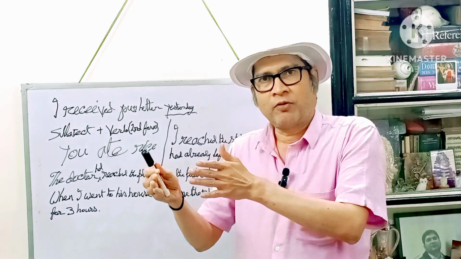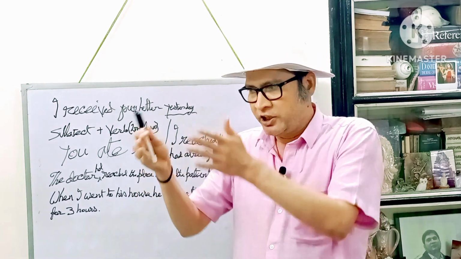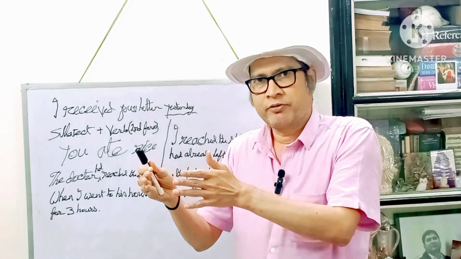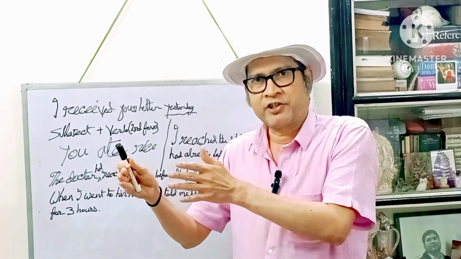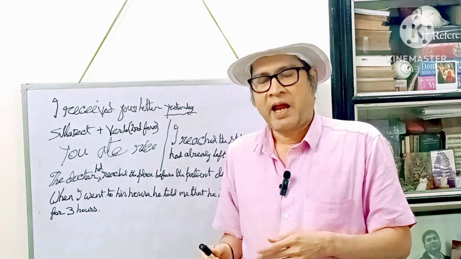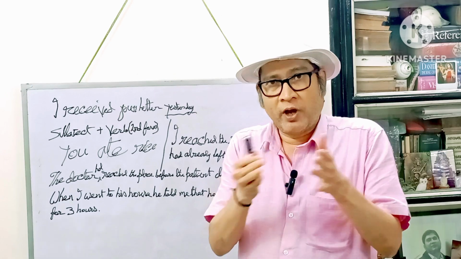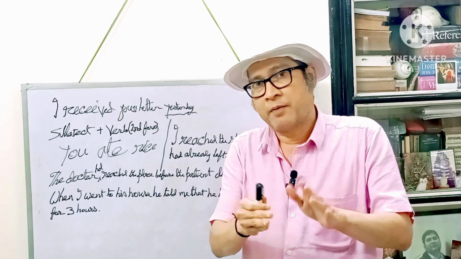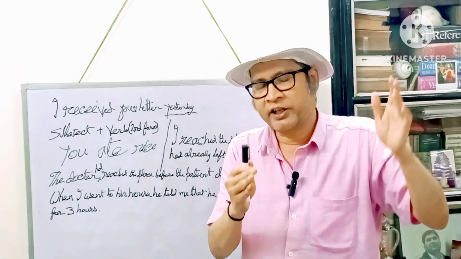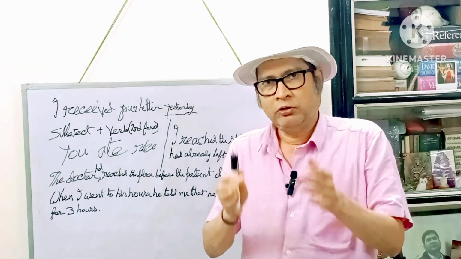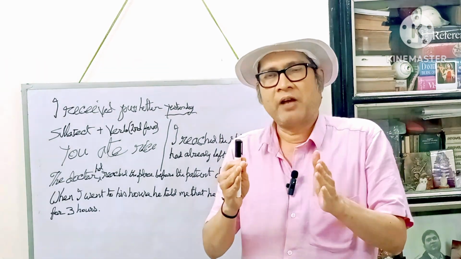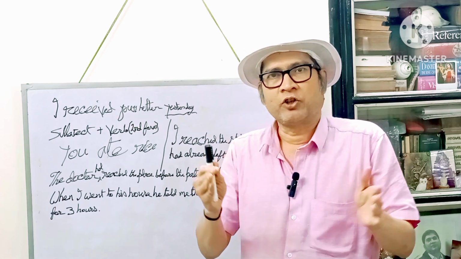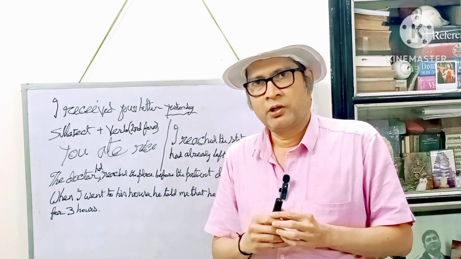Visited is the second form of the verb visit, so this word clearly indicates that this incident took place in the past. And the workers were working not for a short time. The workers had been working for a long time.